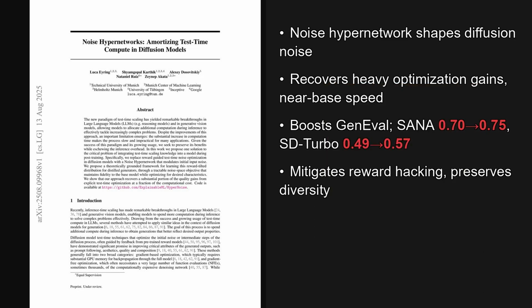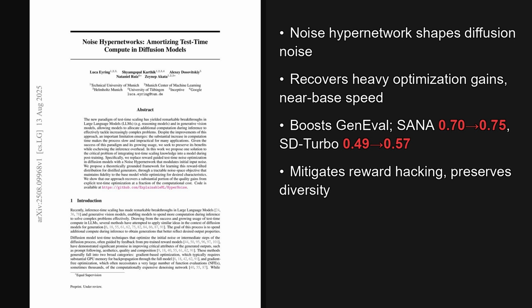I'm Alex. Today we are looking at a paper trending on X, published on August 13th, 2025, which was released about 3 days ago. The big idea is a tiny add-on that learns to shape the starting noise for diffusion image models, recovering much of the quality gains of heavy test time optimization while keeping inference almost as fast as before. The paper is titled Noise Hypernetworks, Amortizing Test Time Compute in Diffusion Models. And as we will see later, the implications for deployment speed are quite significant.